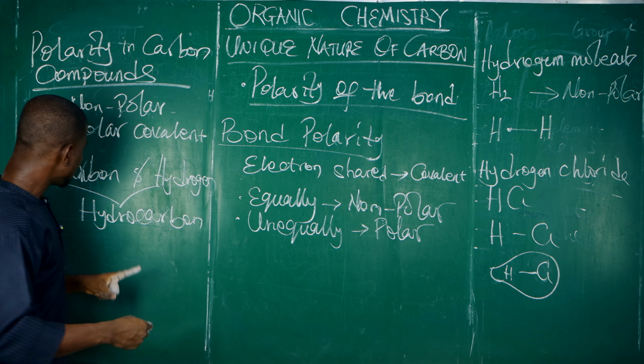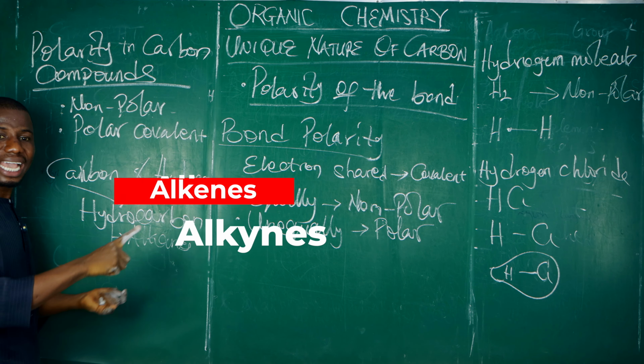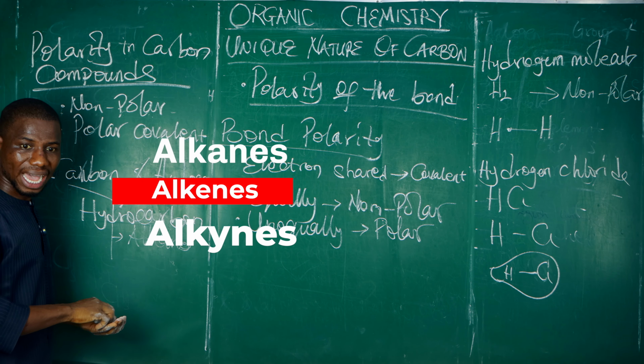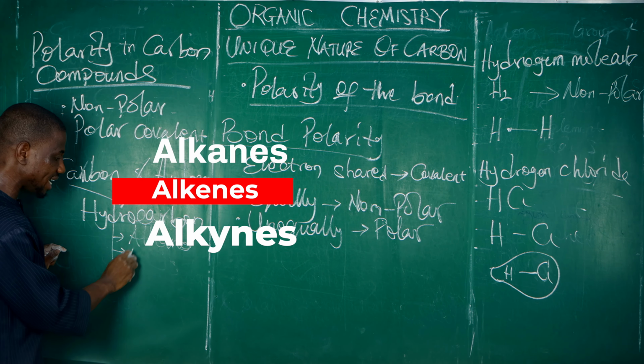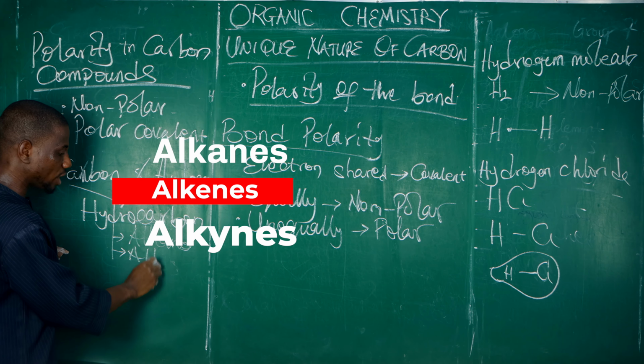Is that clear? Now, what are the examples we have under hydrocarbons? We have the alkanes, the alkenes, and also the alkynes. The first I mentioned is alkane, the second is alkene, the third is alkyne. So what type of bond do you expect in any of these? Non-polar covalent compounds.